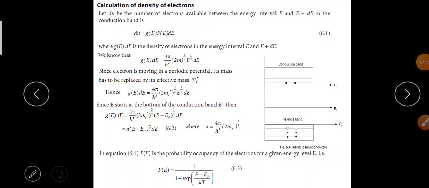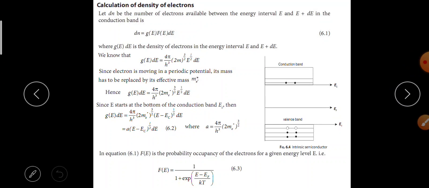Let dn be the number of electrons available between the energy interval E and E plus dE in the conduction band. dn is equal to g of E into F of E into dE, where g of E into dE is the density of states in the energy interval E and E plus dE. We know that g of E into dE is equal to 4 pi by h cube into 2m power 3 by 2 and E power 1 by 2 into dE.